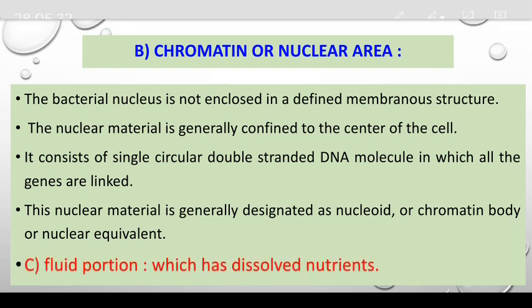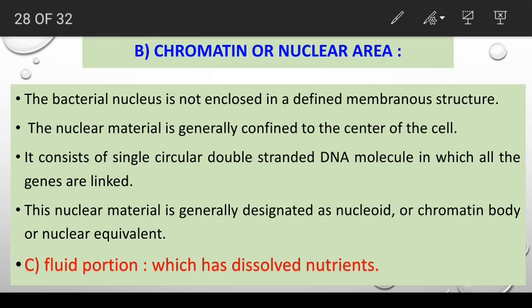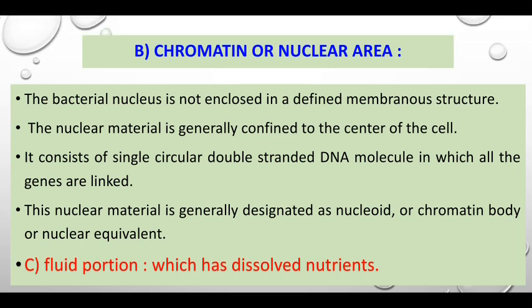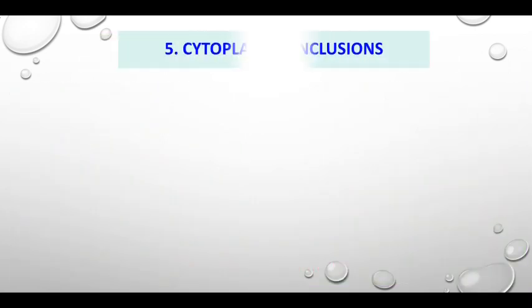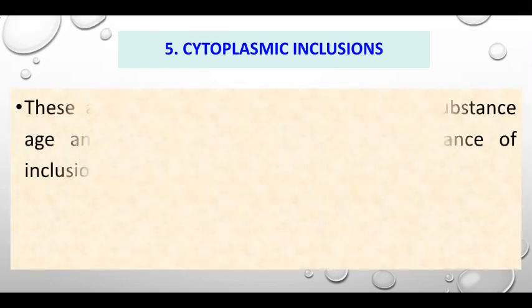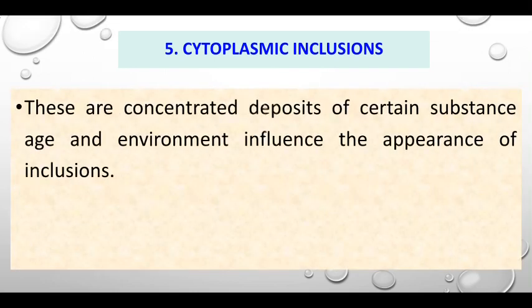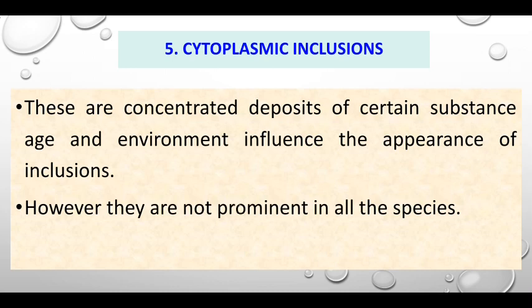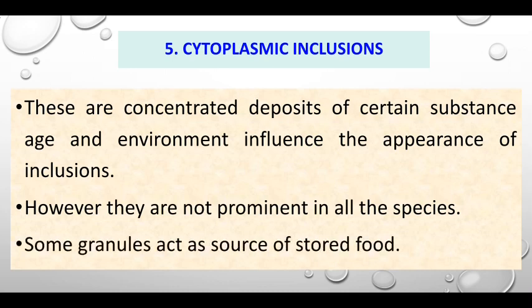Third one, the fluid portion, which has dissolved nutrients. Fluid portion means it is useful for nutrient dissolution. Cytoplasmic inclusions: these are concentrated deposits of certain substances. Age and environment influence the appearance of inclusions. However, they are not prominent in all the species. Some granules act as a source of stored food.